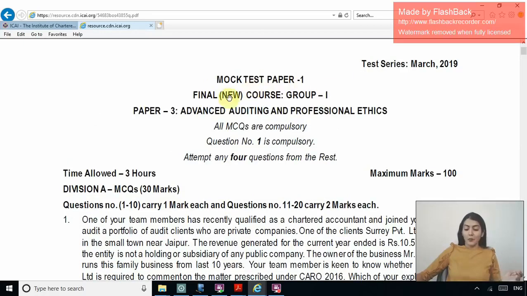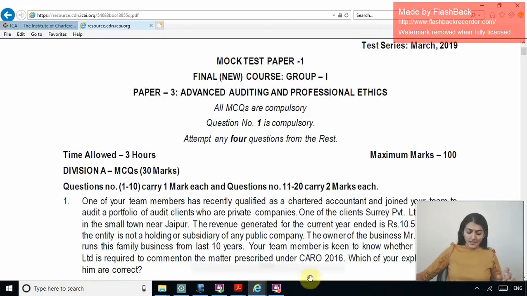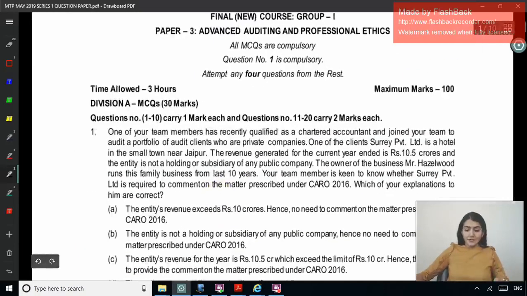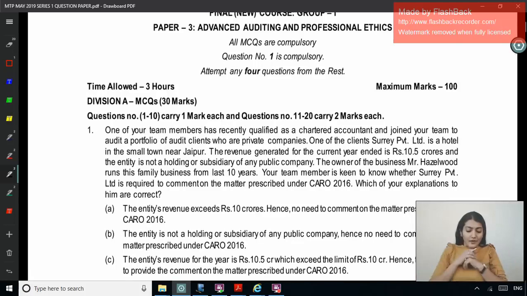Mock test paper 1, final new course group 1, but obviously these MCQs are relevant for the old course also, Advanced Auditing and Professional Ethics. Okay, test series March 2019. So let's start seeing each one of them one by one. Question number 1 to 10 carry 1 mark each, and then question number 11 to 20 carry 2 marks each.